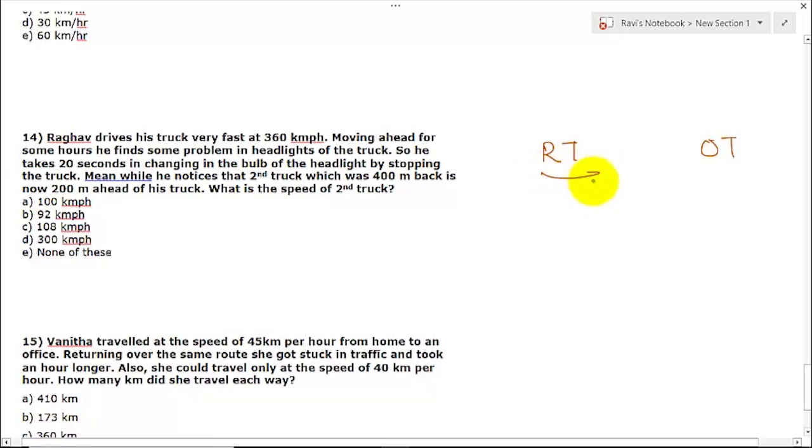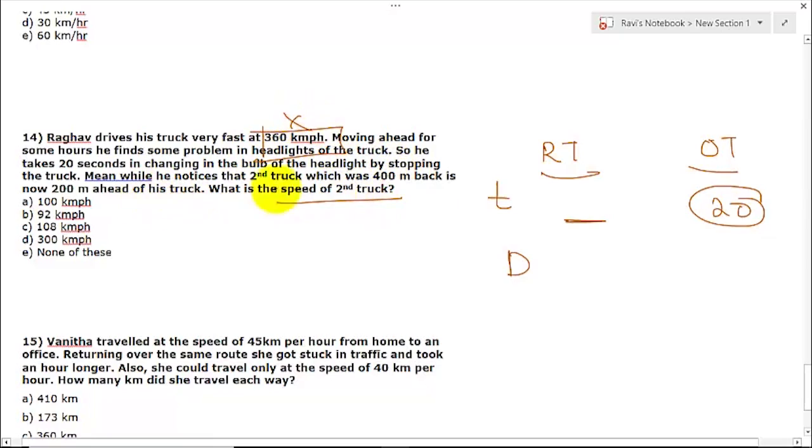Let us write RV for Raghav's truck and the other truck. In 20 seconds, the other truck covers all this distance. The time we don't know is not even required, because what they have asked is the speed of the second truck. If we know the time and the distance covered, we'll find the speed of the other truck. So let us write here distance. This data is of no use to you. This is just to fool you.